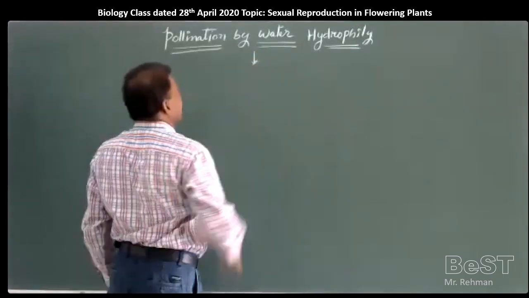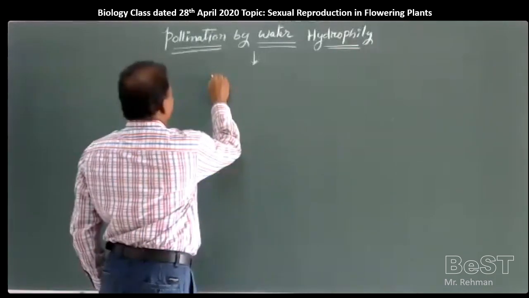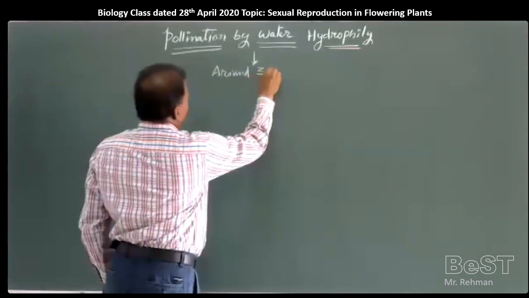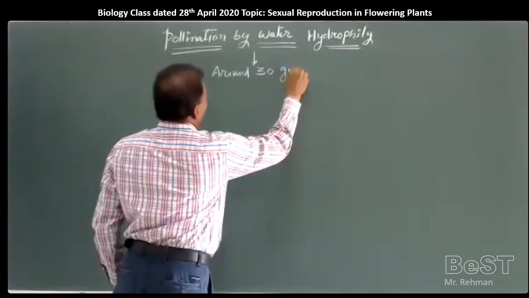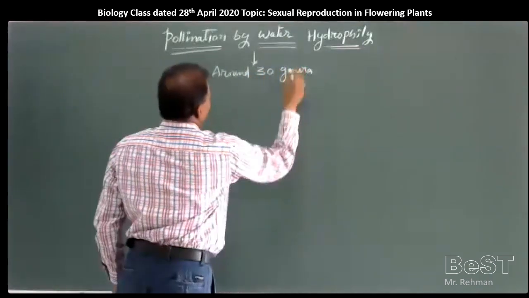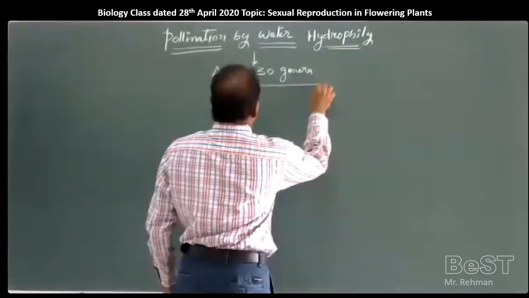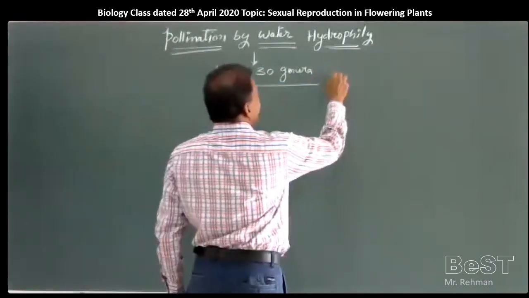In the previous class, we have seen approximately around 30 genera, genera meaning plural of genus. Around 30 genera means very few, rare.